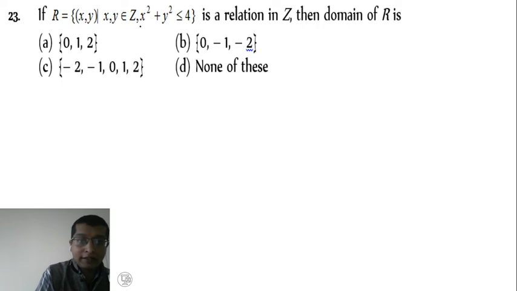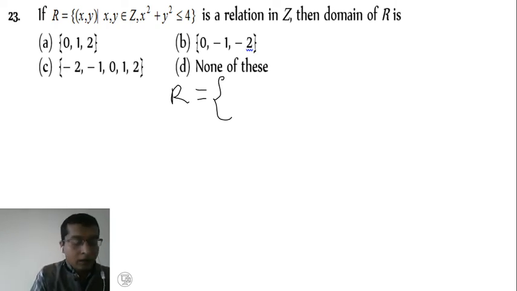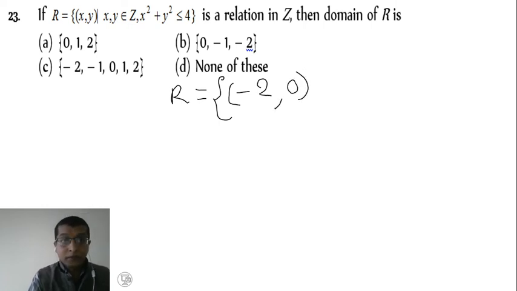So first we have to write the relation R. See, it must be less than or equal to 4. So minus 2 comma 0. Yes. Just substitute x equal to minus 2, minus 2 square is 4, and y equal to 0. 4 plus 0, 4. 4 is equal to 4. Satisfying.